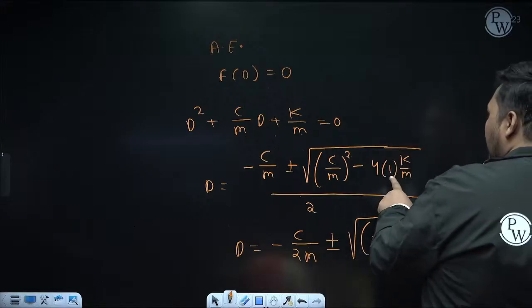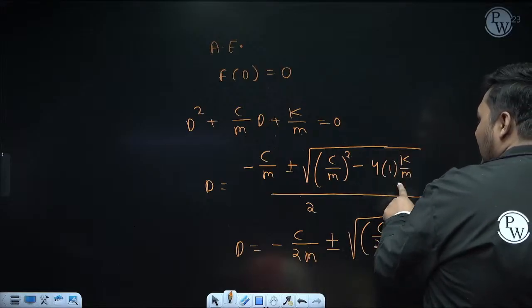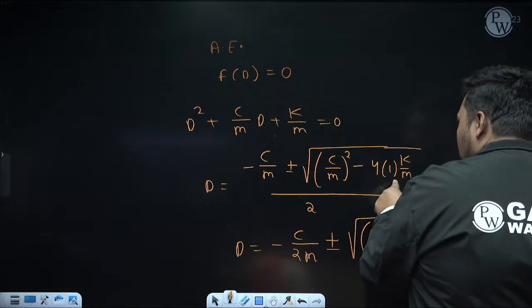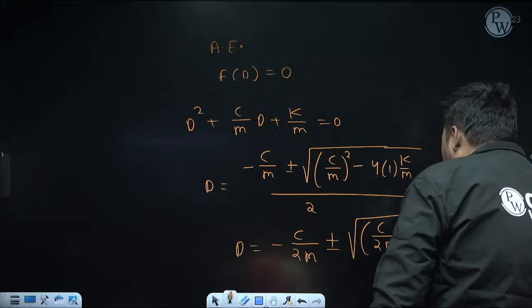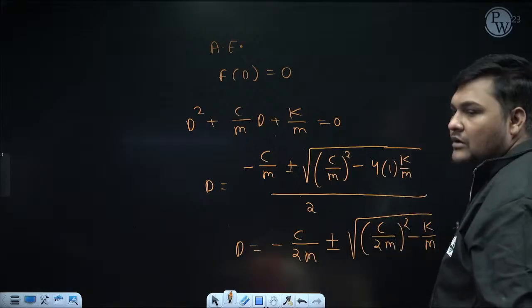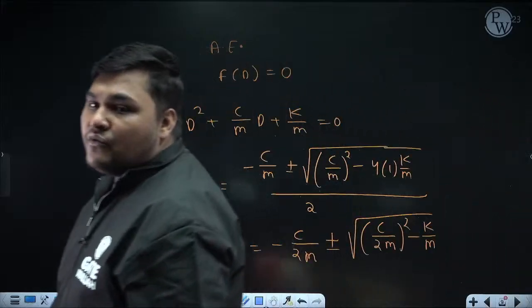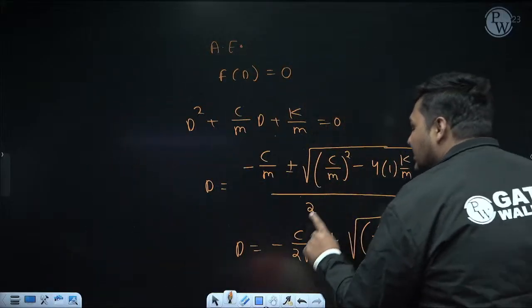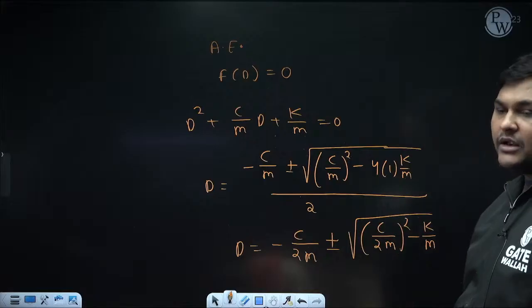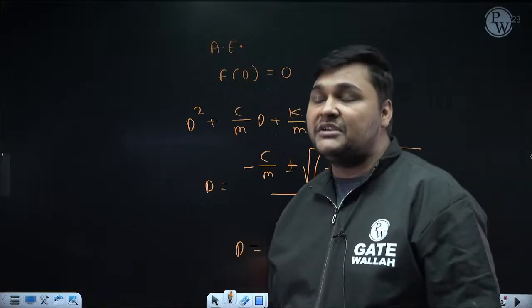Now here also 1 by 2 whole square you need to multiply, that is 1 by 4. Below, the 4 will get cancelled with this 4, so ultimately here only k by m will remain. Now if you want to write the solution, we need to see whether this root is real and different, or real and same, or imaginary.